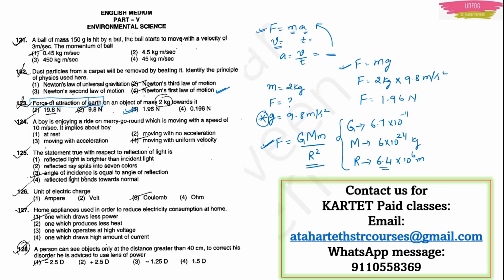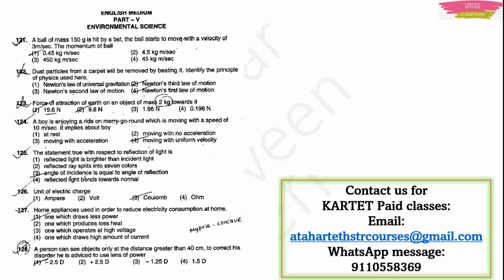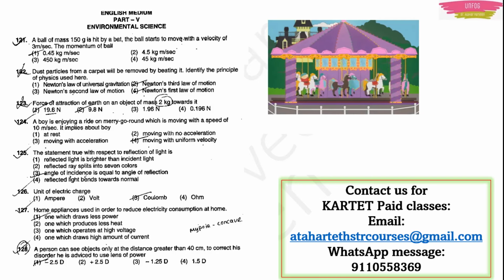Okay, next question number 124. A boy is enjoying a ride on a merry-go-round which is moving with a speed of 10 meter per second. It implies about the boy. See, actually they are telling that one boy is enjoying a ride on a merry-go-round. What is a merry-go-round? It is a ride like this. You must have seen this in exhibitions. This is a ride which is known as a merry-go-round. That boy is enjoying a ride on the merry-go-round and it is moving with a speed of 10 meter per second.